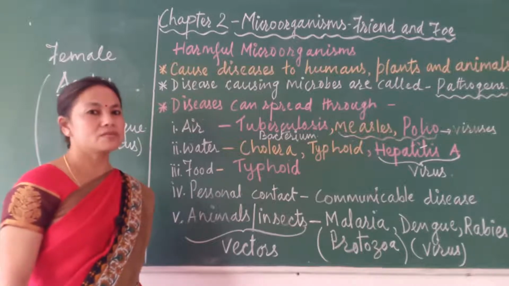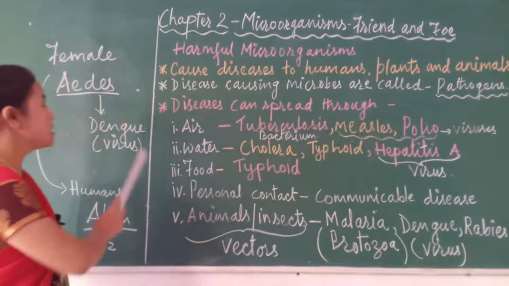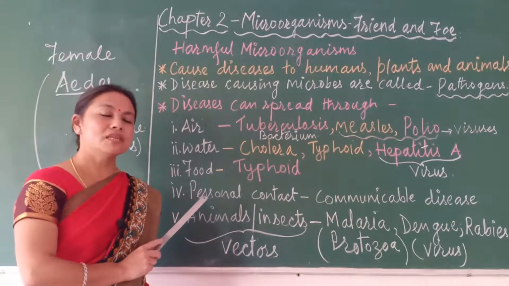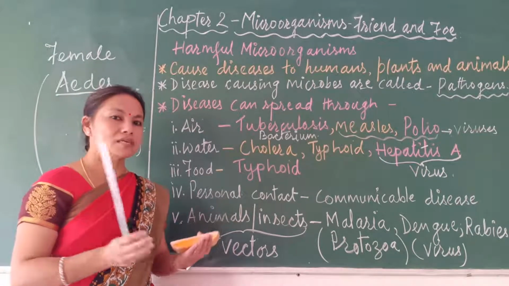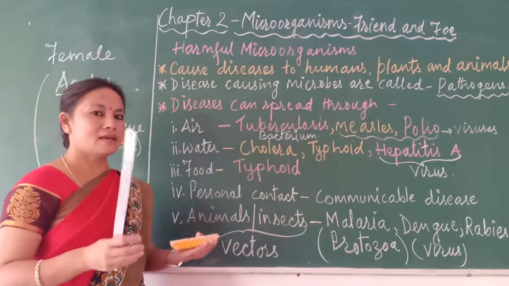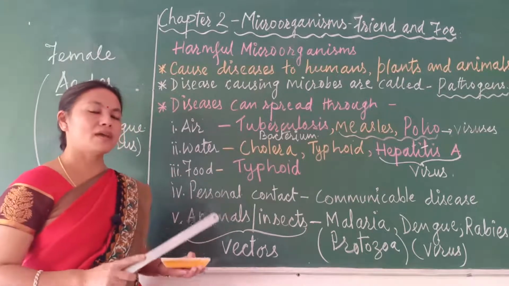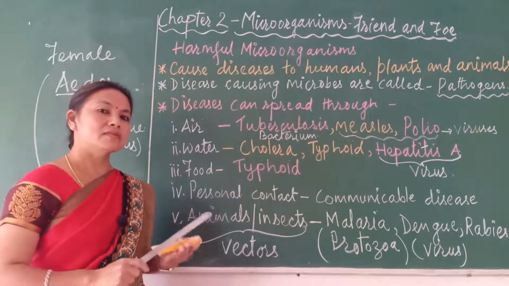Stagnant water means water which is not flowing, because Aedes and Anopheles mosquitoes grow and reproduce in stagnant, still water. They will lay eggs there, multiply, and spread diseases. So we have to keep our surroundings clean.